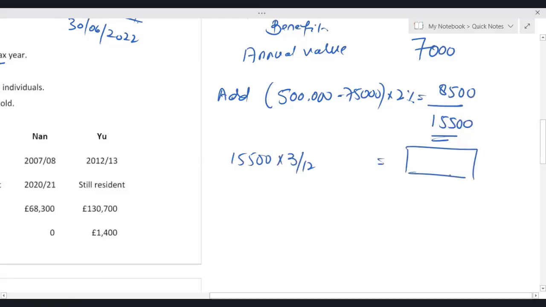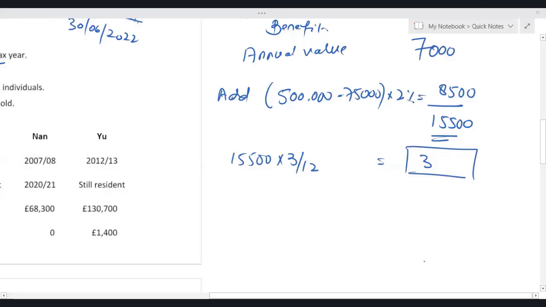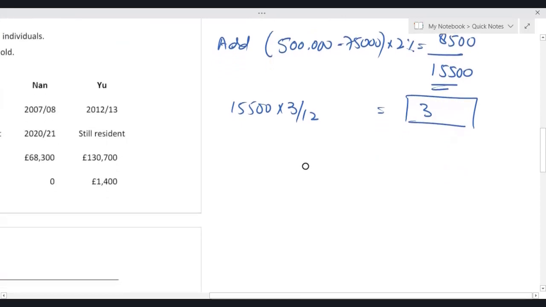So the relevant benefit of Shuttle is 15,500, 3 by 12.